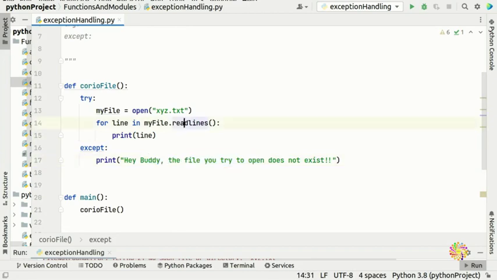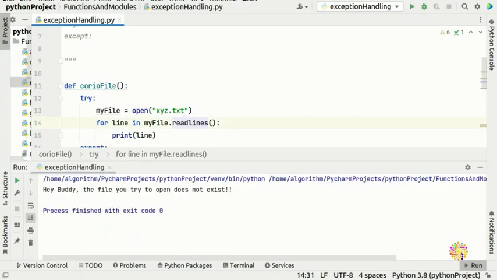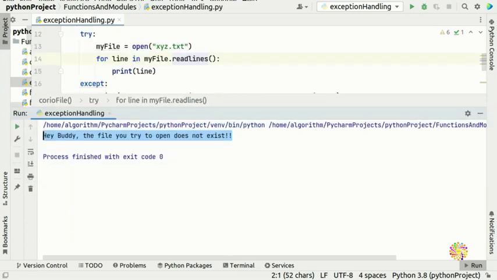Okay, so we're going to run our program to see if we have any error. Before, you saw that horror-movie error, but now it's safeguarded and perfectly fine.